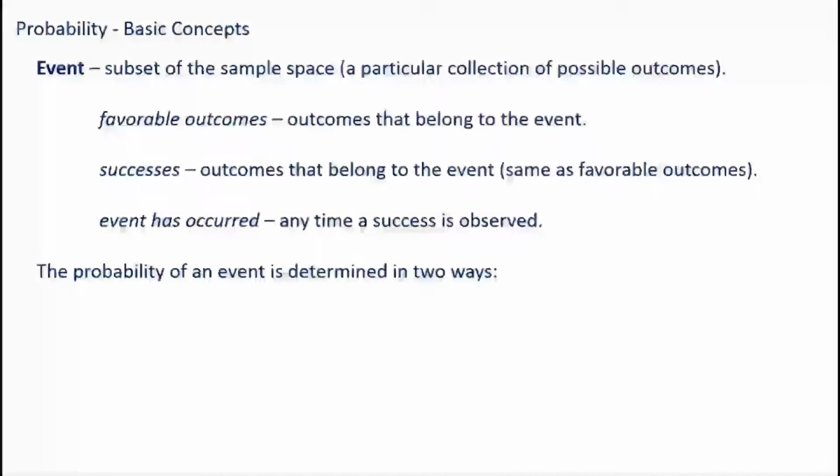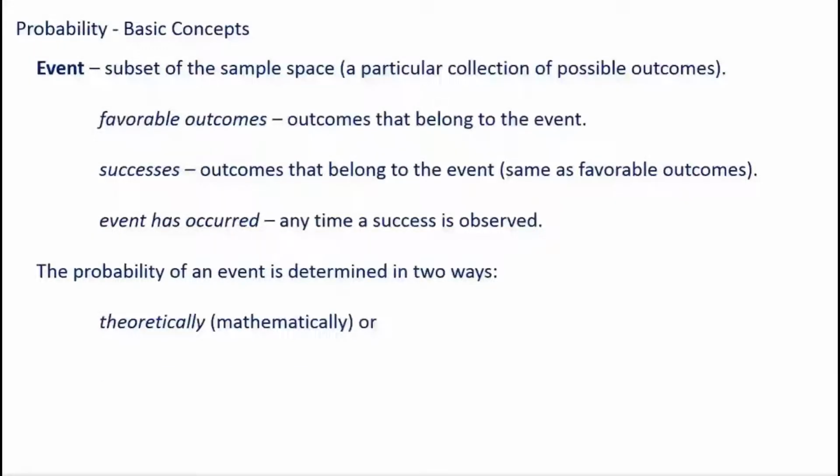So the probability of an event is determined in two ways. And then we'll get to finally do a problem. So let's talk about the two ways a probability of an event is determined. One way is theoretically. Using mathematics, we've already come to an idea of what the probability of something happening is. And I'll give you an example of a theoretical determination of probability.